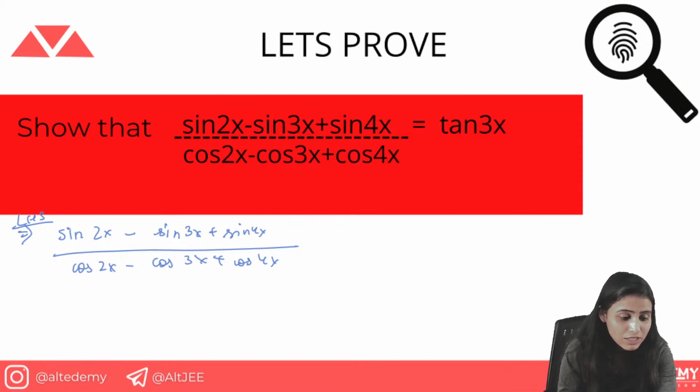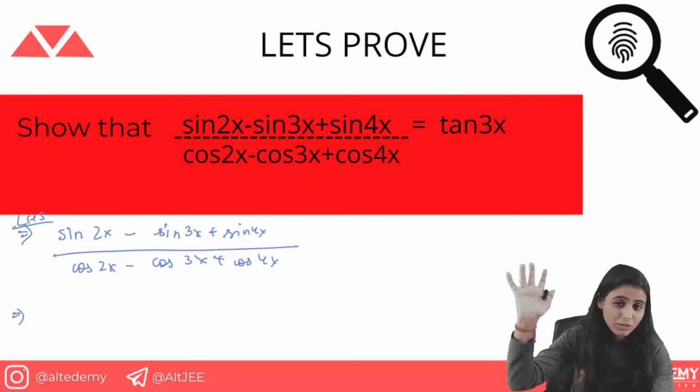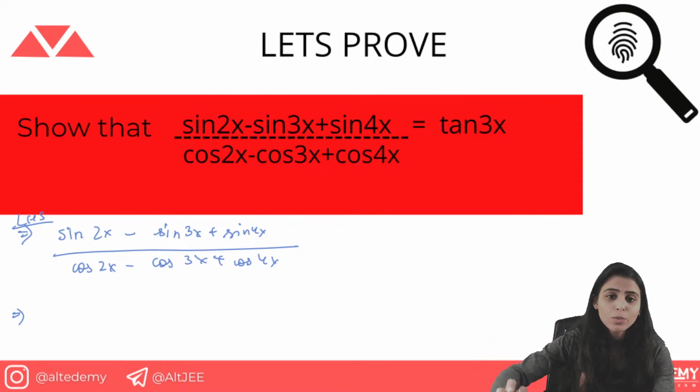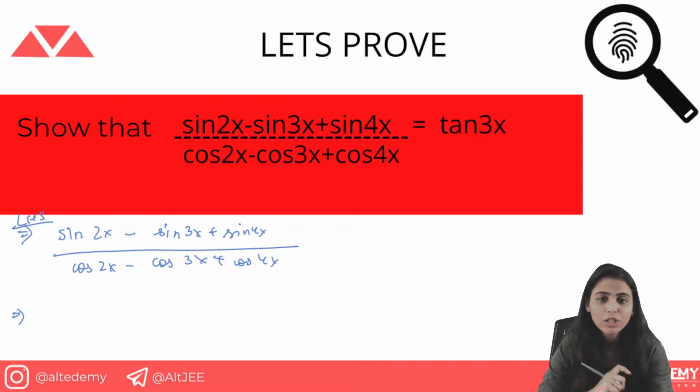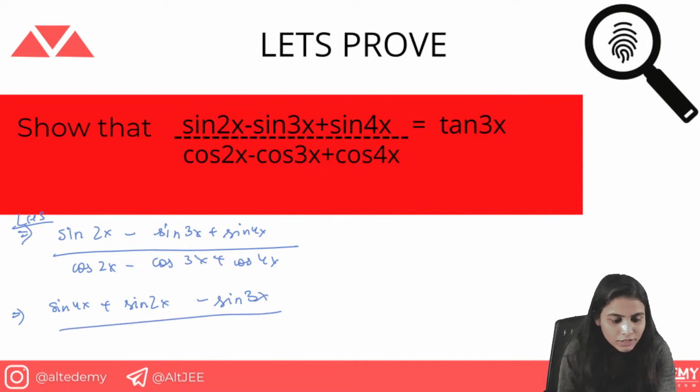So how will you use this second step? Sine 3x, 3 plus 2, nothing. 3 plus 4, nothing is happening. It's making an odd number divided by 2, which is going to make our calculation tougher. So how will you relate that these two terms are going to make my equation easy? I will use sine 4x plus sine 2x here, putting minus sine 3x aside. Similarly for cos, I will use cos 4x plus cos 2x and keep cos 3x aside.